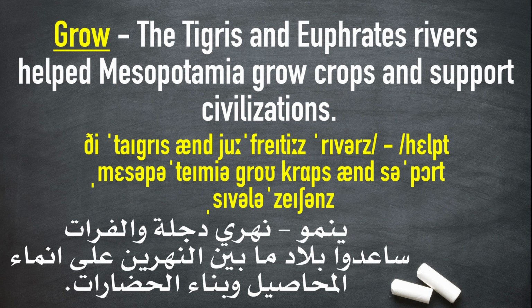The Tigris and Euphrates rivers helped Mesopotamia grow crops and support civilizations.